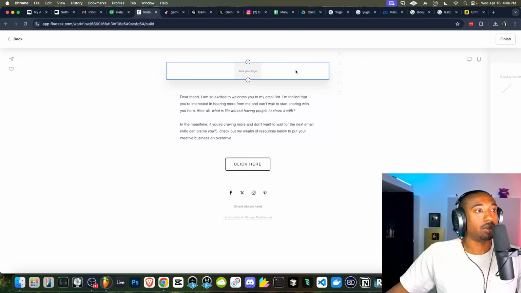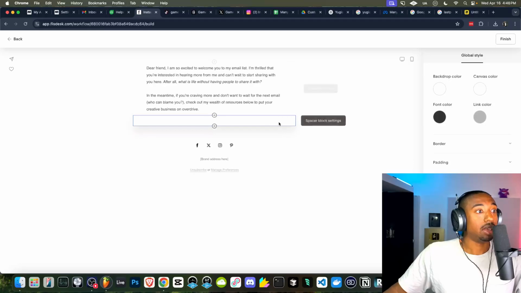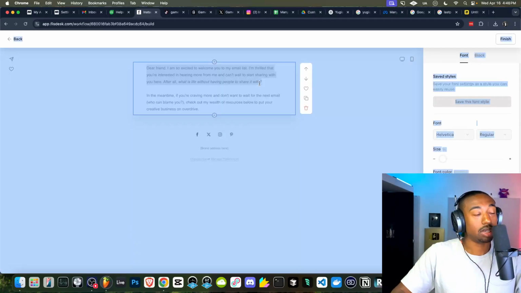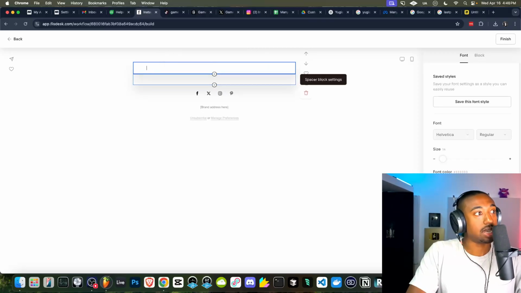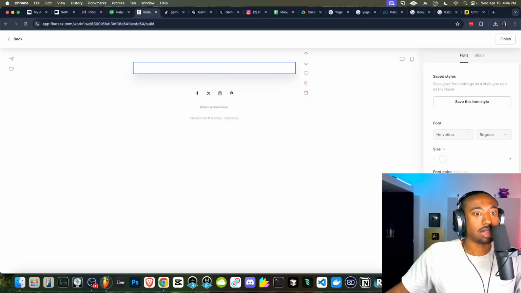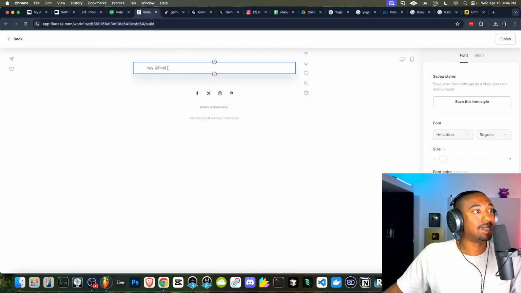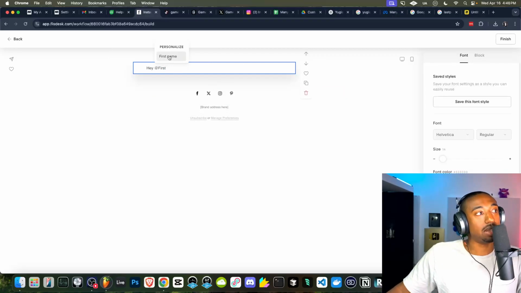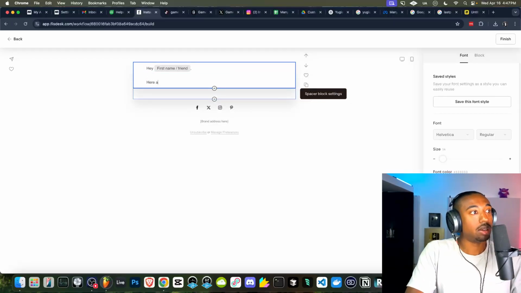Hit save. And then we're going to get rid of the logo. We don't need a logo. We don't need this top banner thing. We don't need this button here. And we don't need this bumper here. So let's double click in here. Hit Control A, say hey, and make sure you turn off italics, the italicized feature. There we go. Hey, and then at their first name. So put at and then first name. This will pull the first name data from the actual database, so you don't have to type in everybody's first name. And if it doesn't have the first name, you can just say friend, comma, here are your free downloads